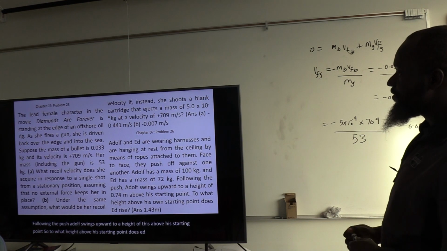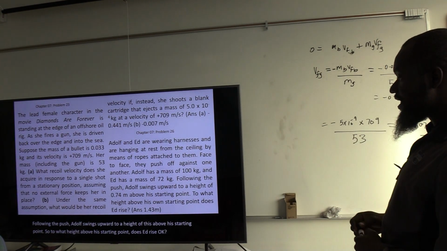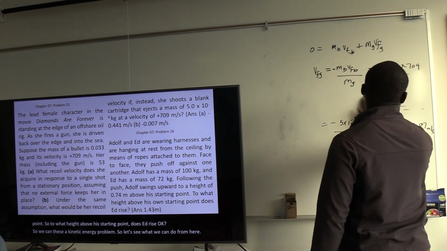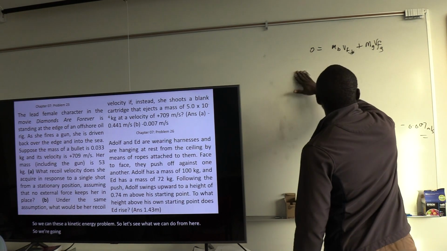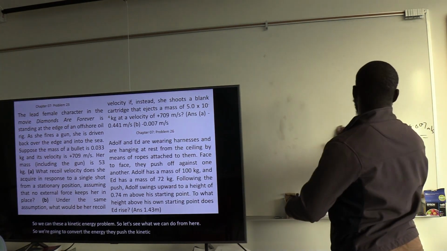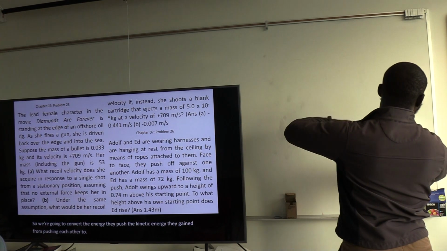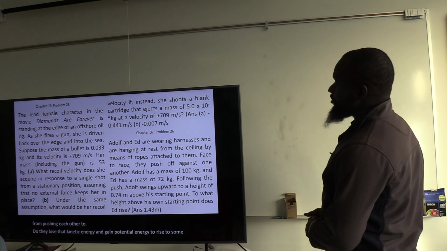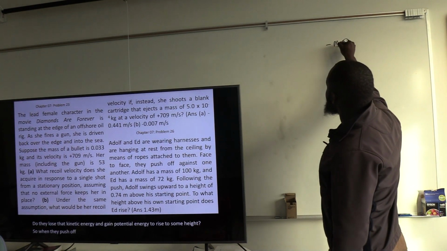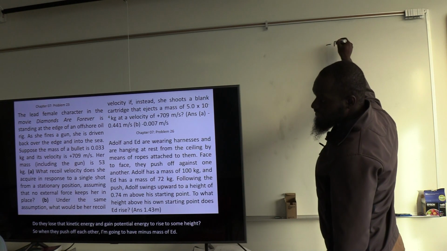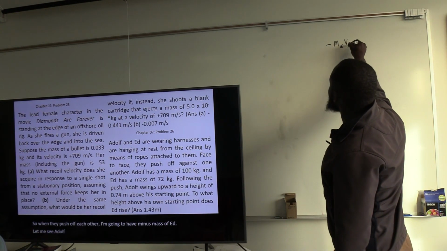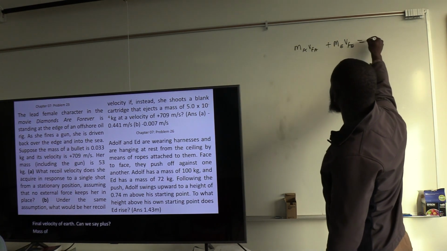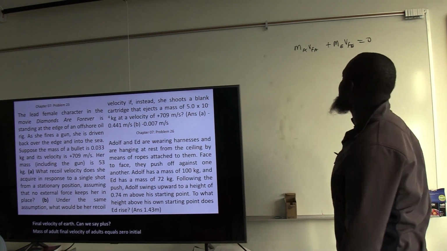Okay. So this is a kinetic energy problem. So let's see what we can do from here. We're going to convert the kinetic energy they gain from pushing each other: they lose that kinetic energy and gain potential energy to rise to some height. So when they push off each other, I'm going to have minus mass of Ed, final velocity of Ed, plus mass of Adolf, final velocity of Adolf, equals 0, the initial momentum. So this is your final momentum.